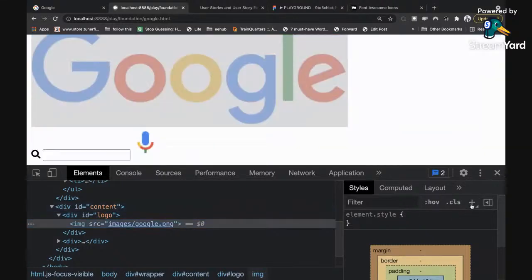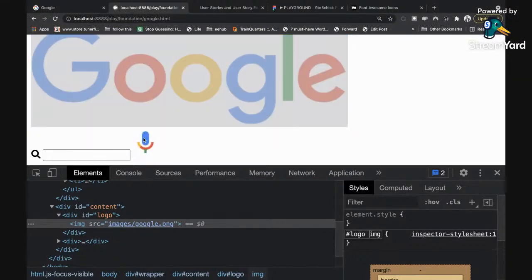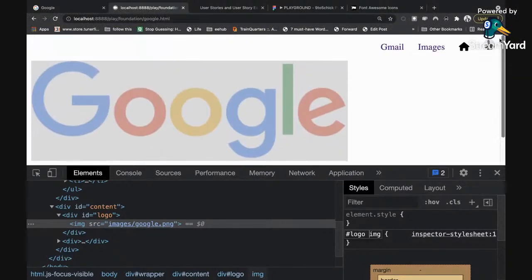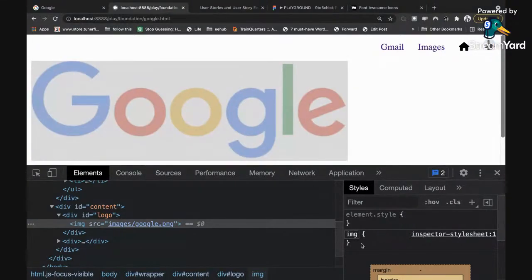So I'm going to click on the plus sign. It's giving me the image tag, but that's not what I need. I need it to have the ID logo so that I can talk to the image inside the logo, not just the image everywhere else. Don't forget that this mic is an image, then this avatar is an image. So if I just talk to only IMG, all my images will be affected at the same time, and that's not what I want. So I will narrow it down by calling the image by its father's name, right?